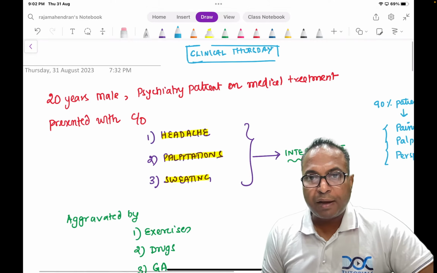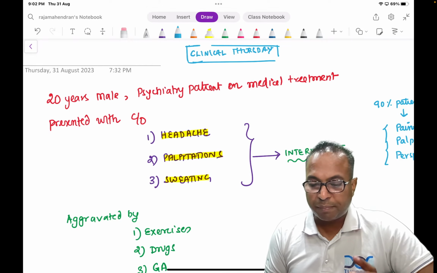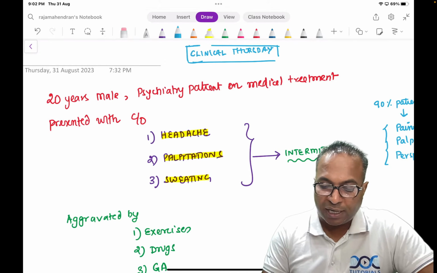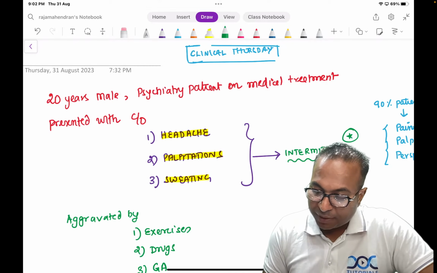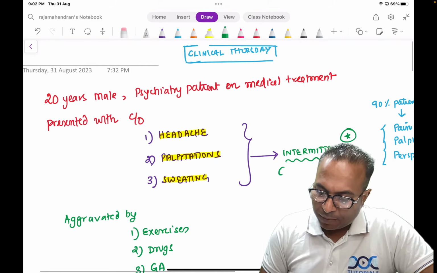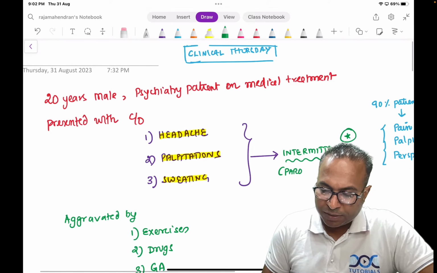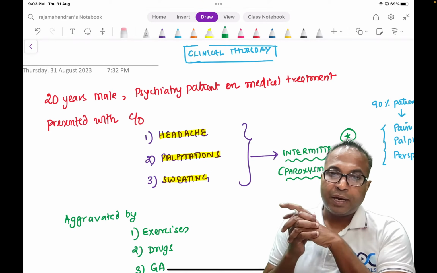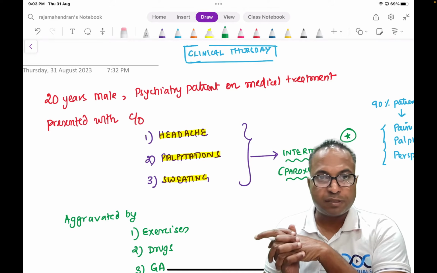See, this is a very young male, a psychiatry patient, presenting to you with the complaints of headache, palpitation and sweating, but it is not continuous, it is intermittent. Please remember, this intermittent is what we call paroxysms. We call this terminology paroxysmal, means intermittent. Paroxysmal headache, palpitation and sweating is seen in this patient.